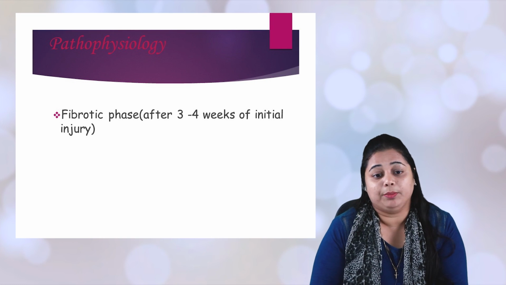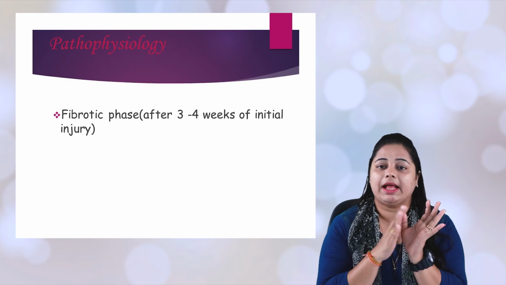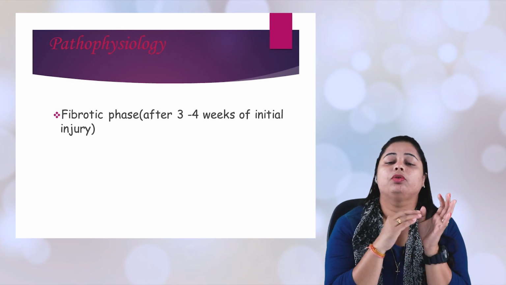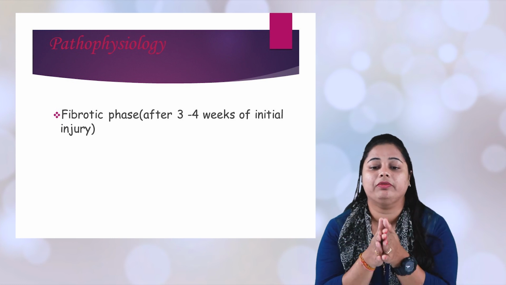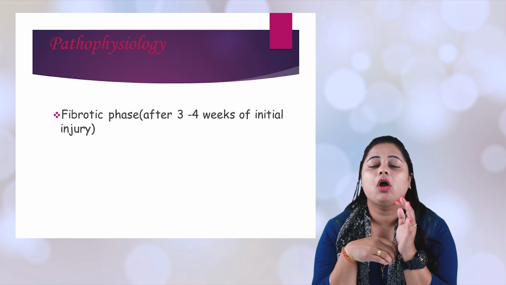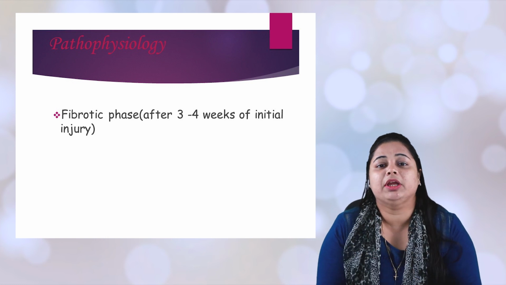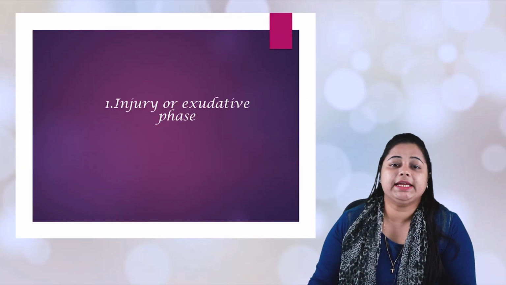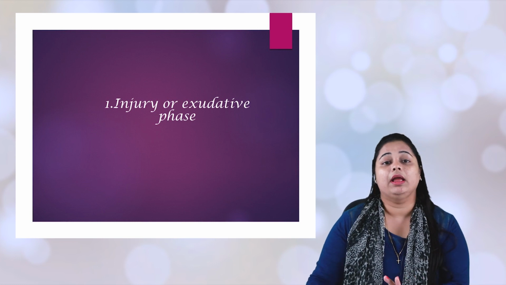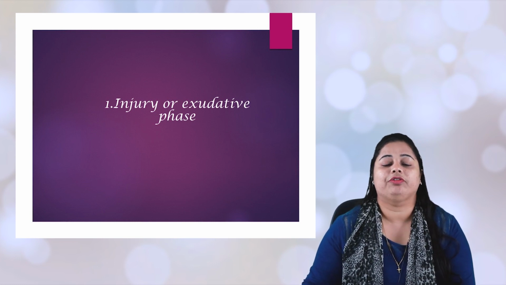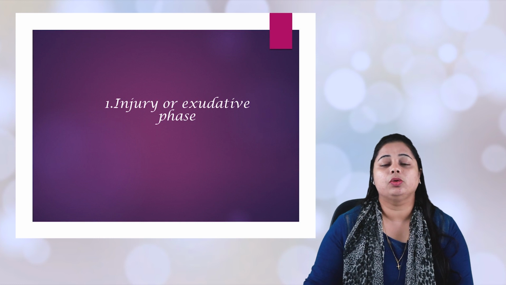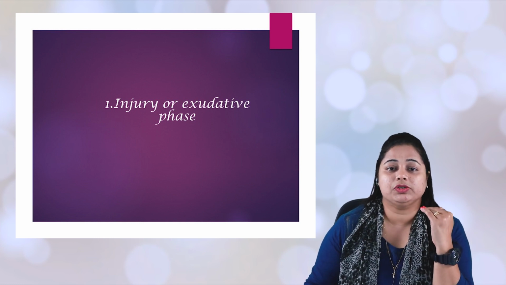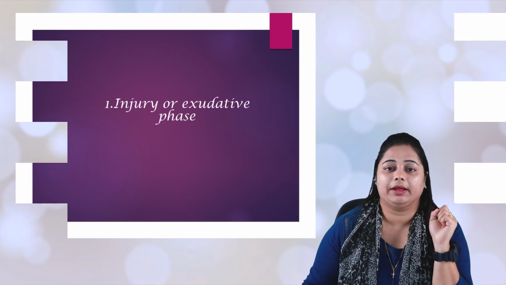Then comes the fibrotic phase, from 3 weeks to 4 weeks, whatever injury or progress occurs, that is called the fibrotic phase. In detail, we will go through the injury or exudate phase. So we will see the pathophysiology in a flow diagram.